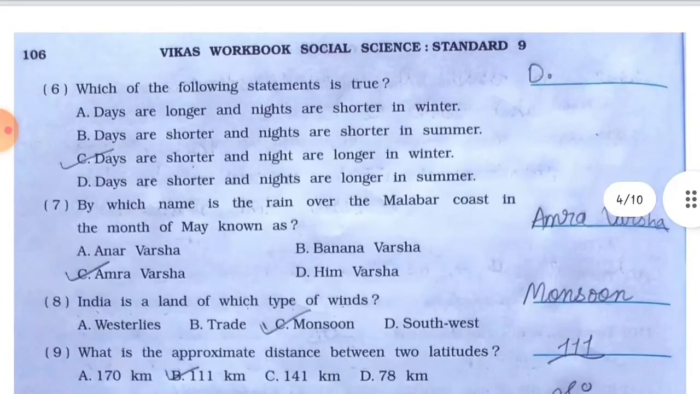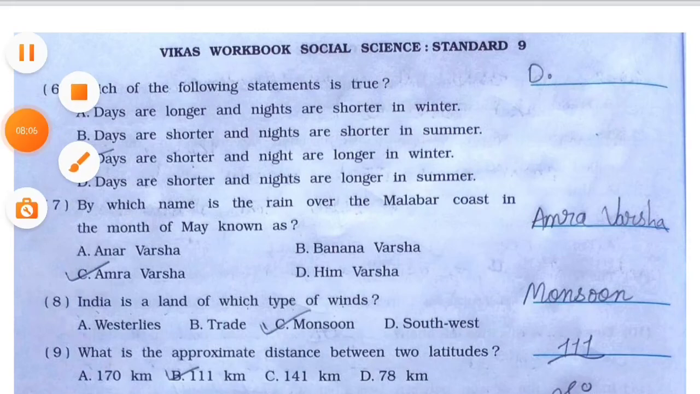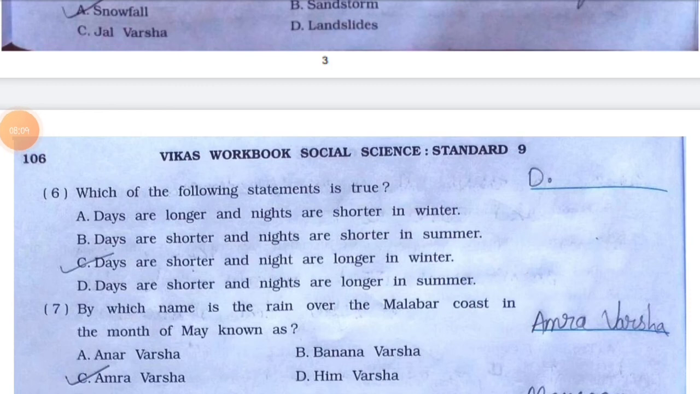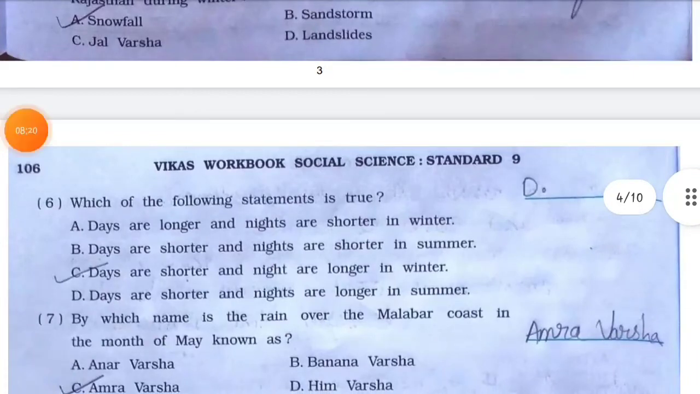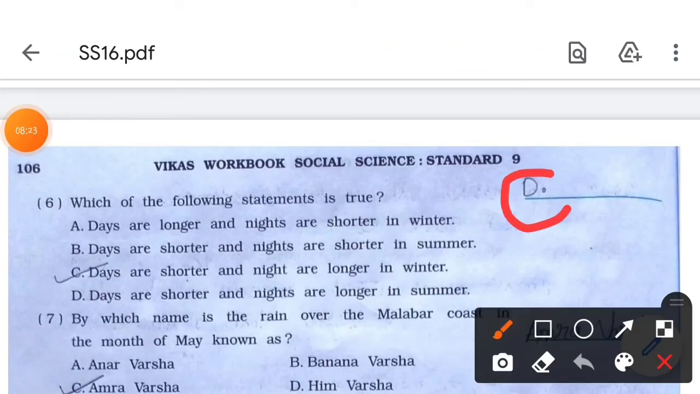Now number 6, which of the following statements is true? So the answer is, hang on, I have put a tick mark on C and written D option in the blank. Actually the answer is days are shorter and nights are longer in winters. Option C is correct. So make correction here. Answer is C, days are shorter and nights are longer in winters.